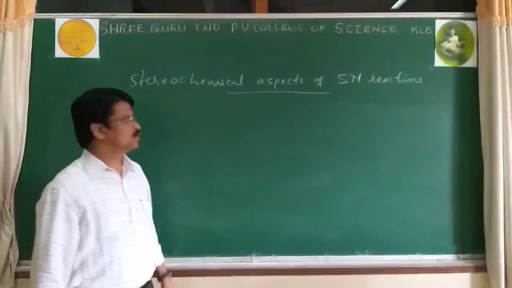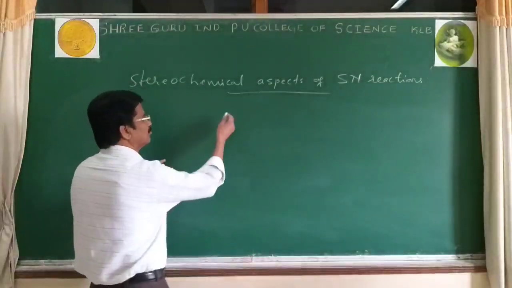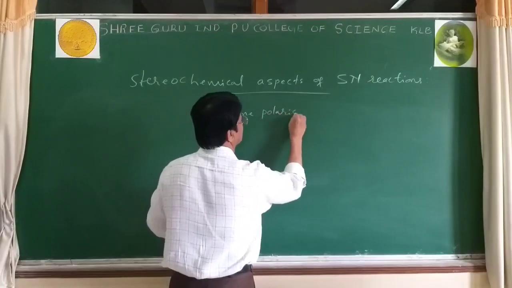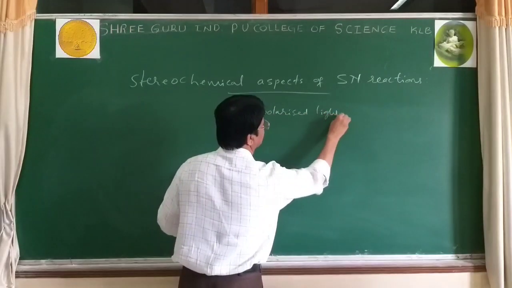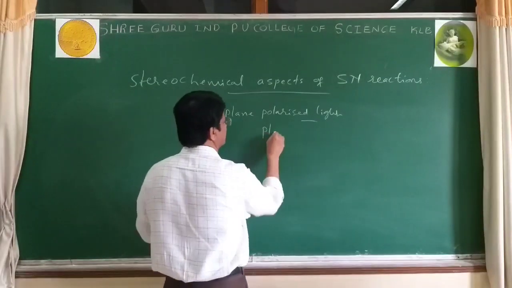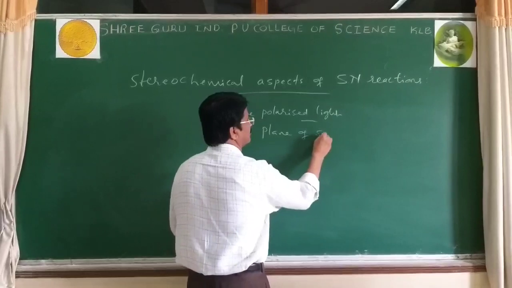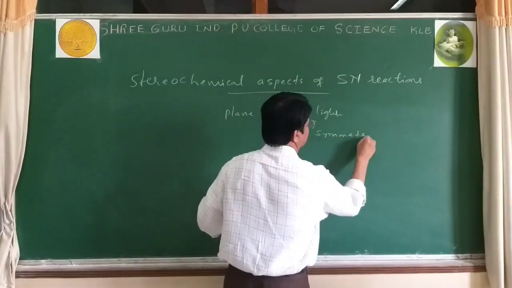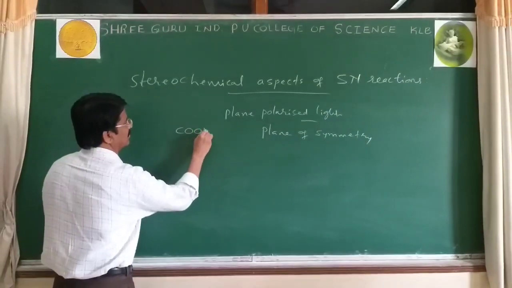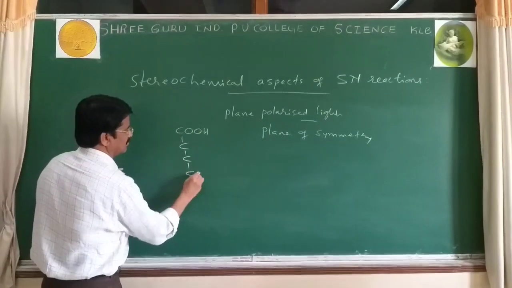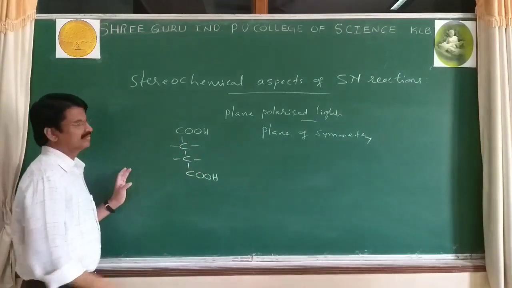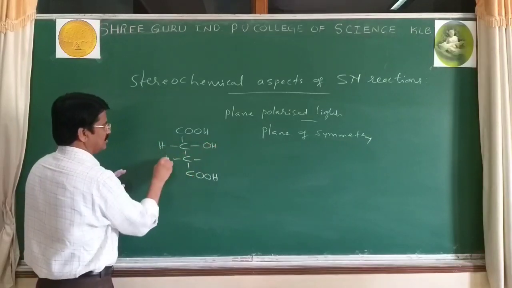So now, optical isomerism: we are studying plane polarized light and plane of symmetry. Now consider a compound, HOOC-CHOH-CHOH-COOH.